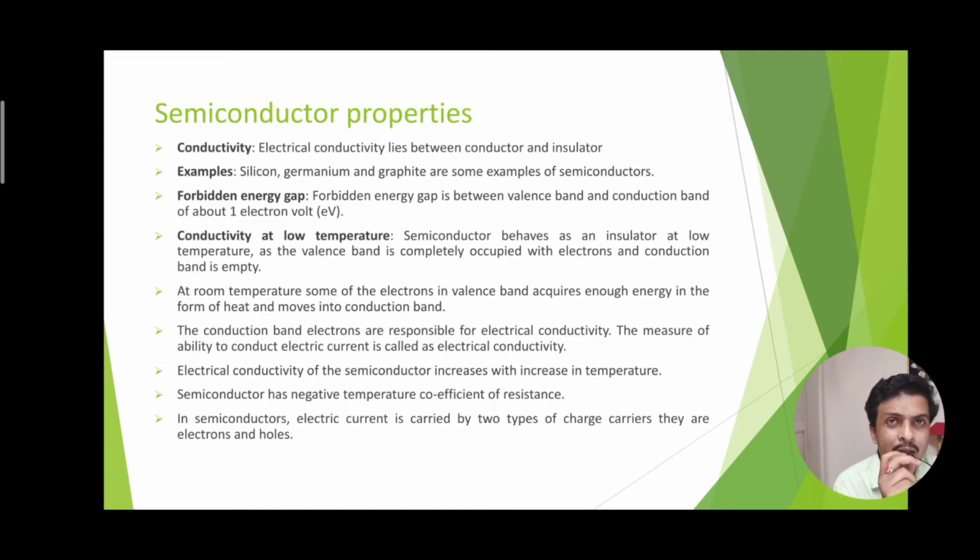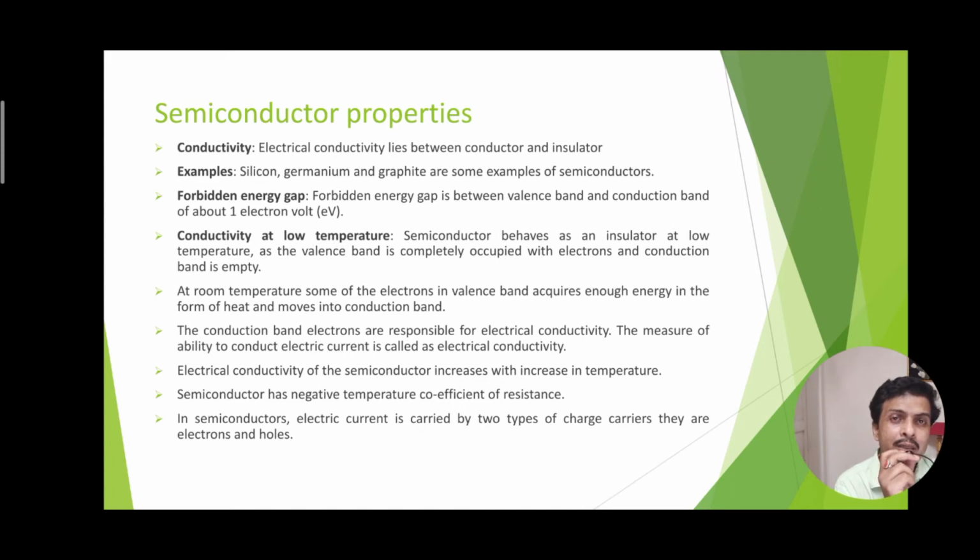Regarding the properties of the semiconductor, we have already seen that conductivity is moderate. The electrical conductivity lies between that of the conductor and the insulator. Silicon, germanium, graphite are the commonly used semiconductors. The forbidden energy gap, that means the band gap between the conduction band and valence band, is of the order of 1 electron volt.